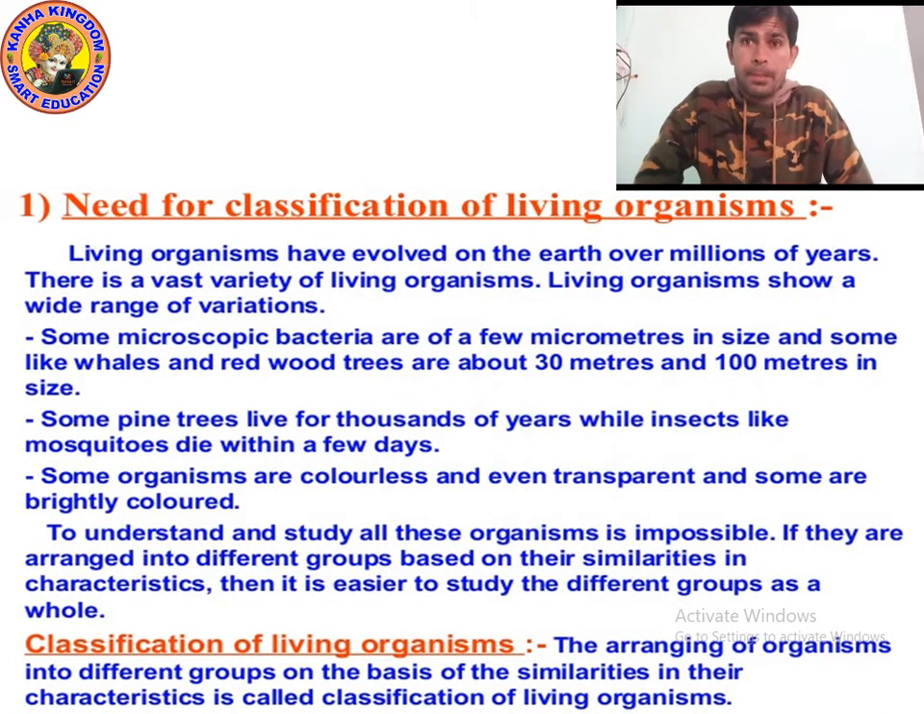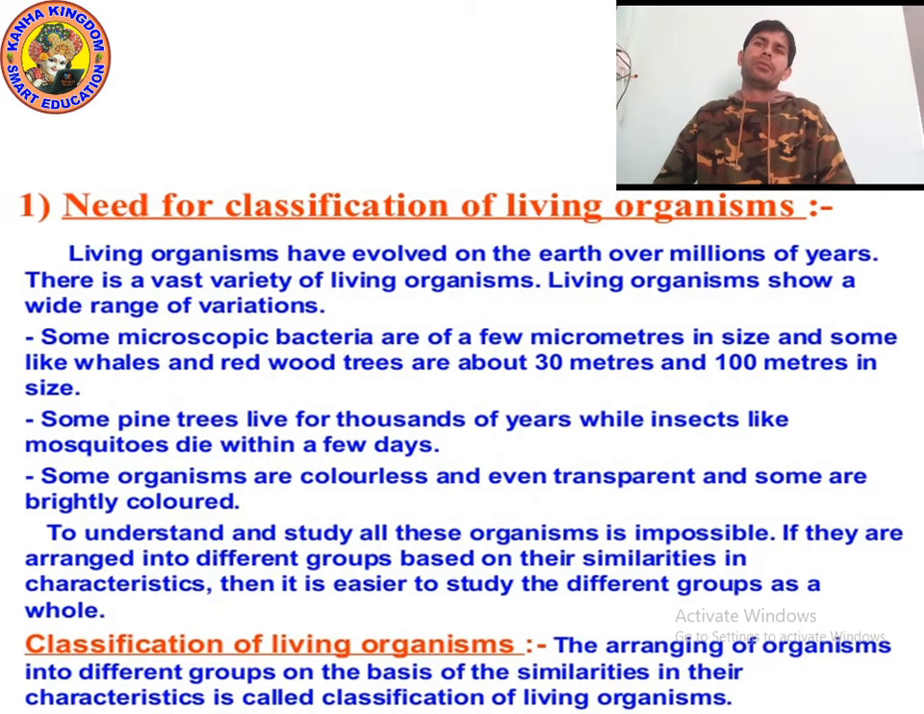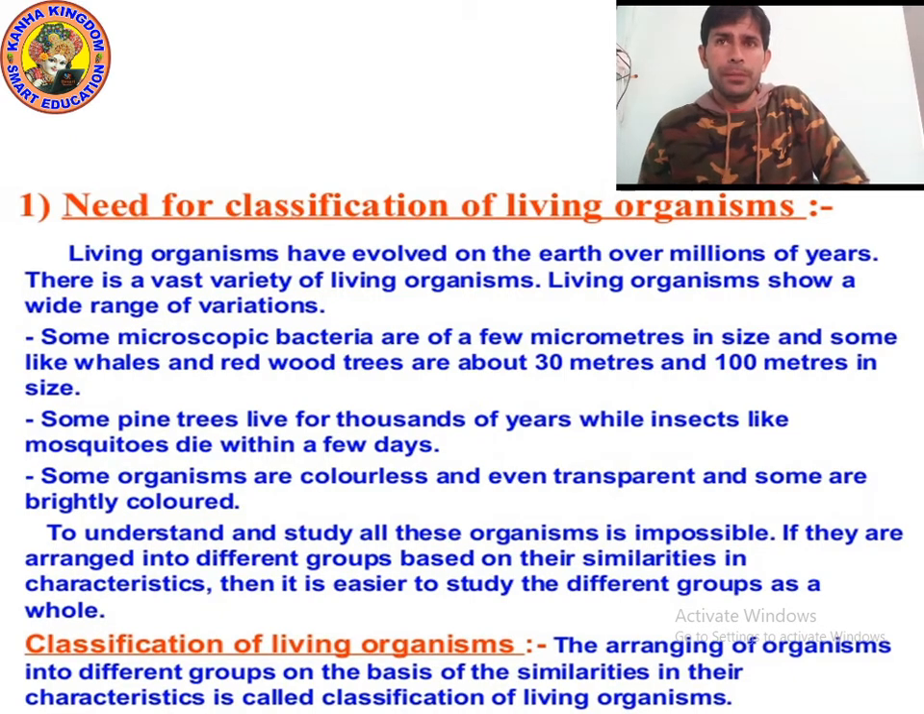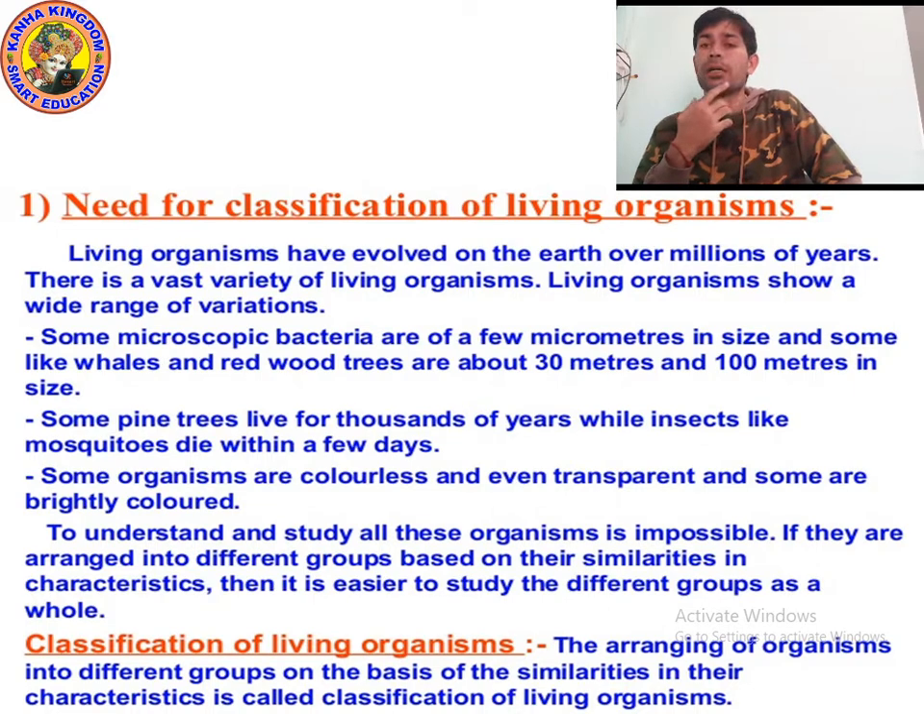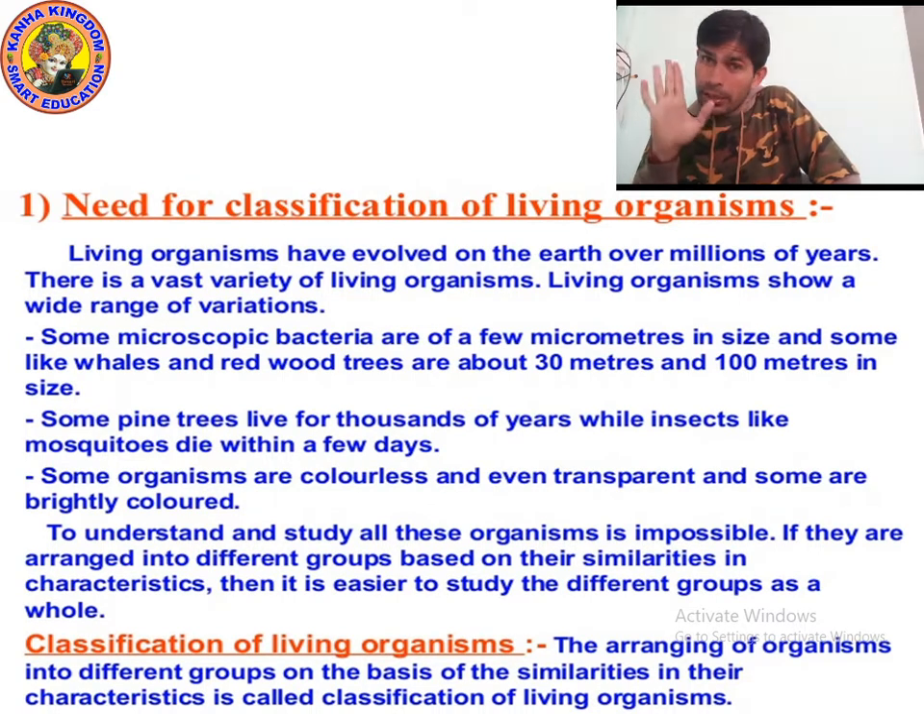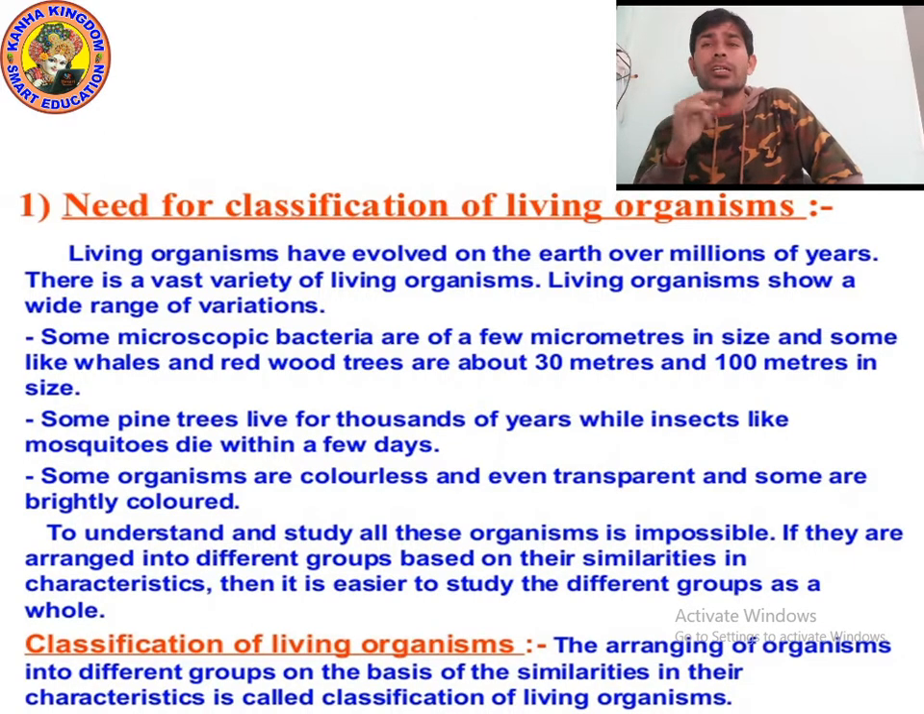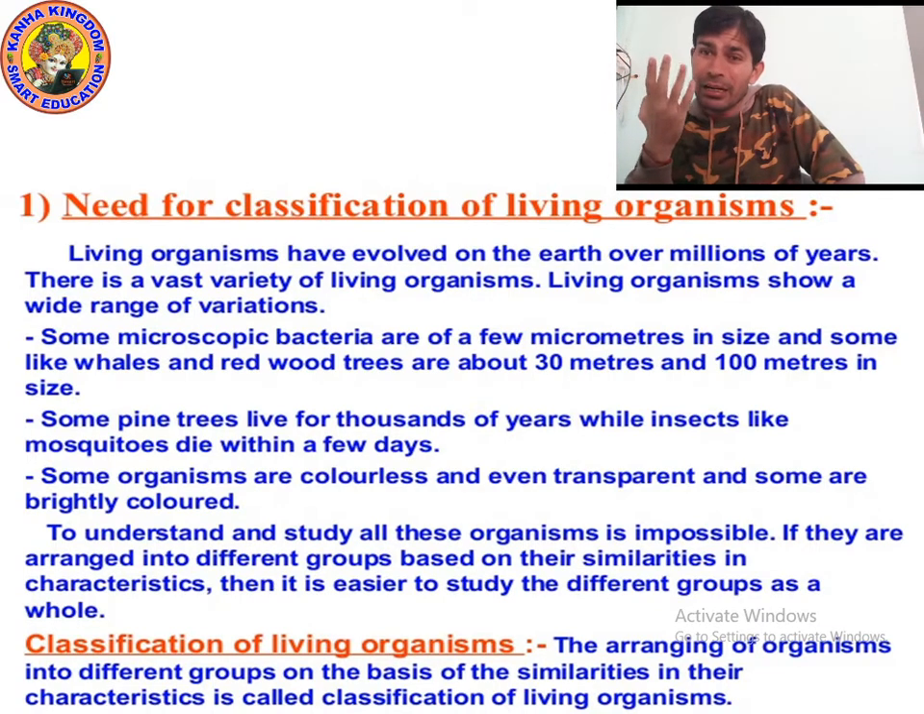So kids, the first topic is the need for classification of living organisms. What is the need of classification? Living organisms have evolved on the earth over millions of years. There is a vast variety of living organisms. Vast variety means large in number. There are uncountable numbers of animals.